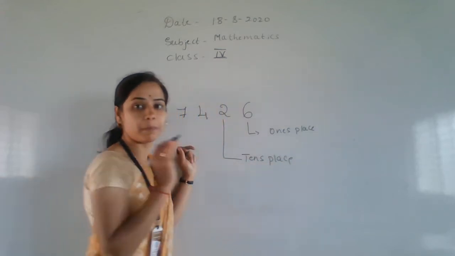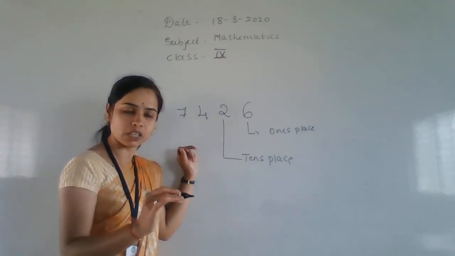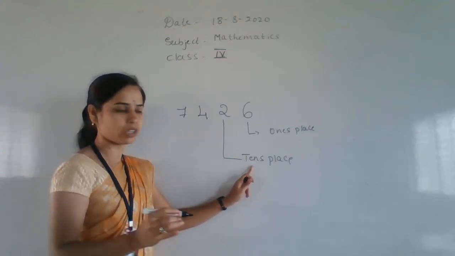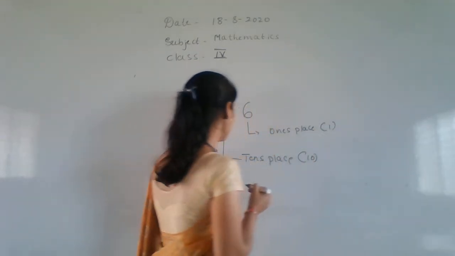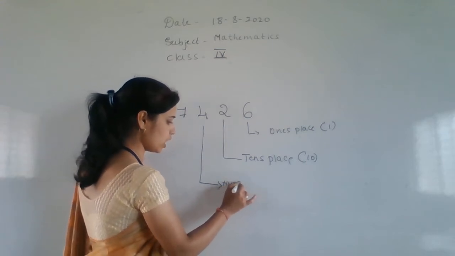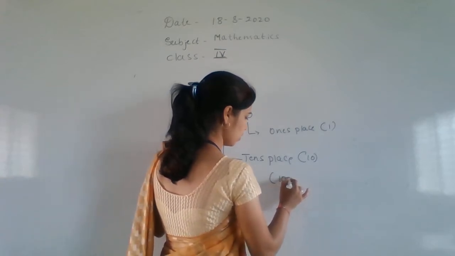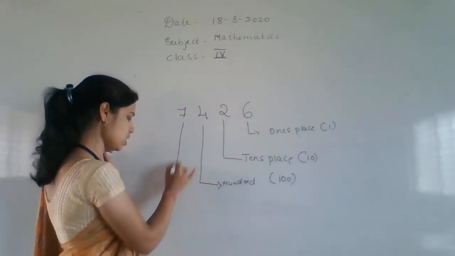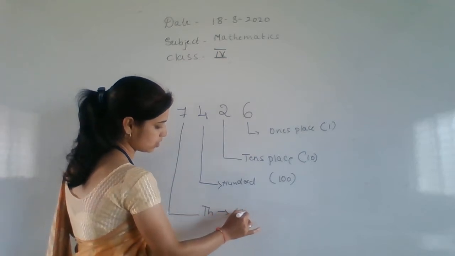I am just asking for a place. I am not asking for any values. If I ask you any value, you have to multiply with this one. Okay, this is tens place, this is ones place. After this one is hundreds place. Hundred place. Okay, it means 100. Which place is this, children? 1000 place. 1000 means this one.